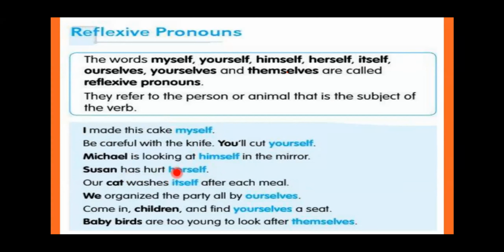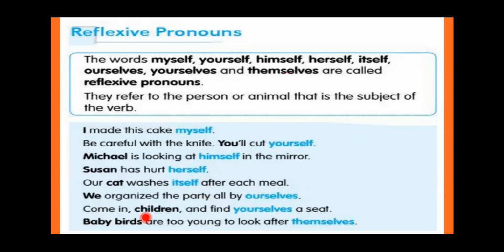She has hurt herself. Our cat washes itself, because a cat is an animal, right? So for animals and things we use it, and the reflexive pronoun will be itself. We organize the party all by ourselves. Here, for plural, when we are talking about so many people, we will use the plural form ourselves. It's SELVES, not SELF: ourselves.